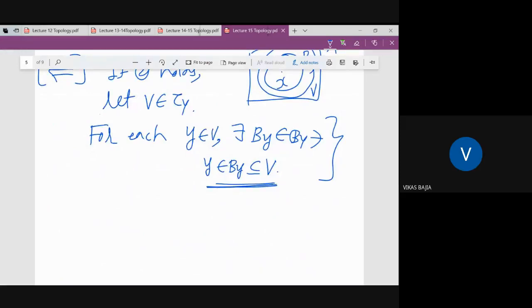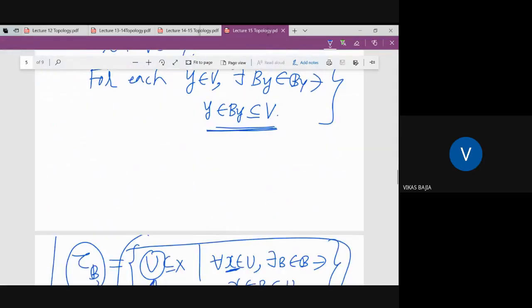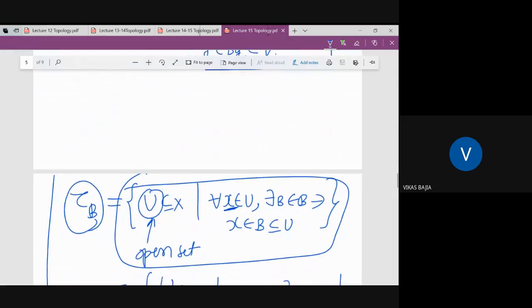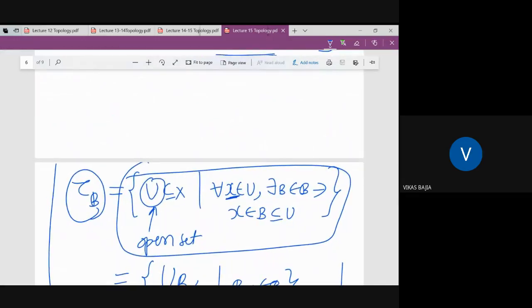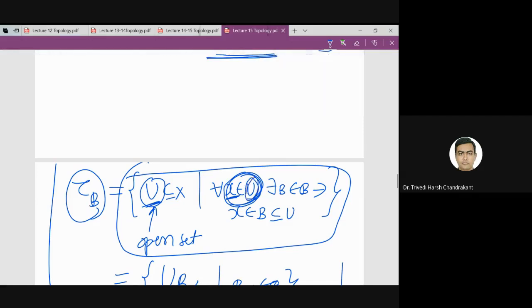Here it is x belongs to U actually. I may have written it wrong somewhere, but you can see this, it is given in the book also. So there should be U here.